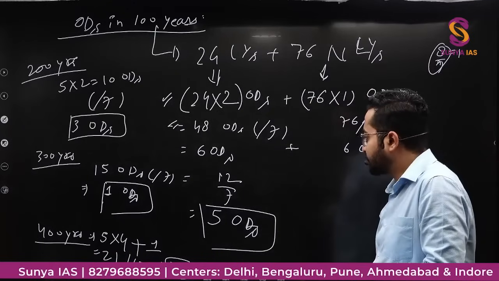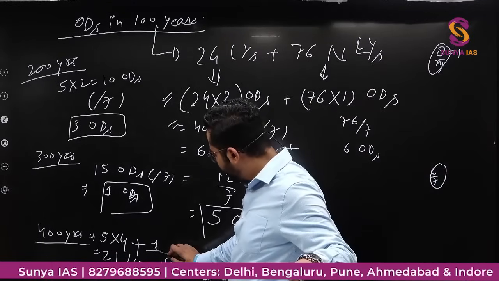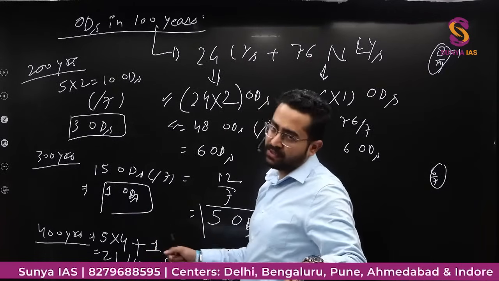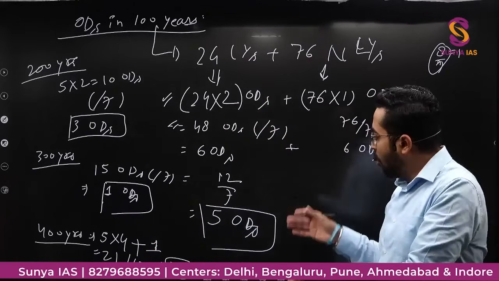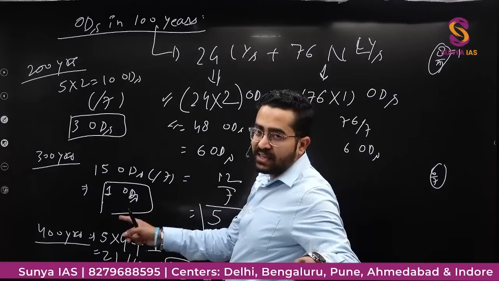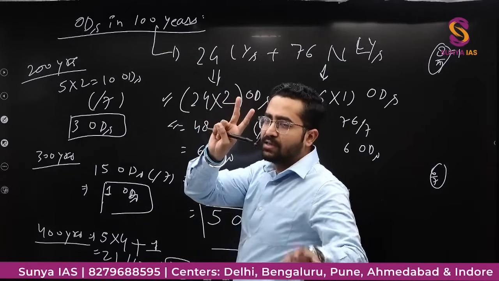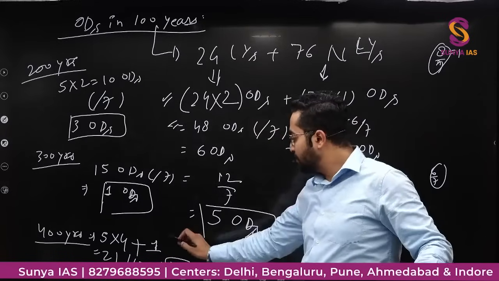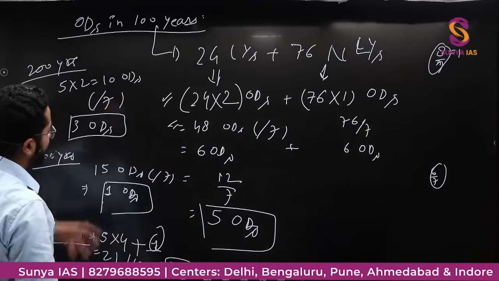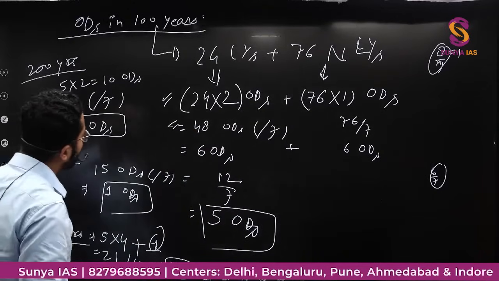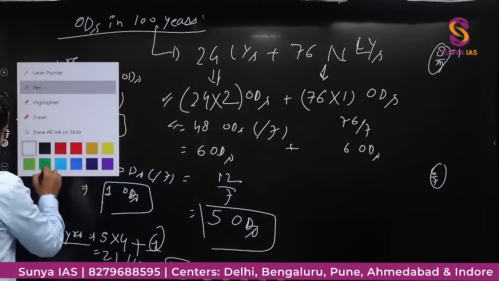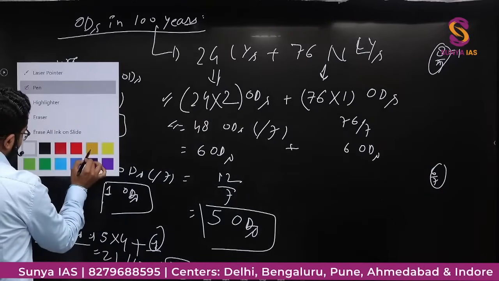Got it? Why did I add 1 here? I added 1 here because this 400 year is a leap year, है ना? So already हमने 400 year तक के calculate कर लिए हैं, but this 400 year will be having 2 odd days. 1 is already calculated, so I added 1 more here. So आपको इतना डीप में नहीं जाना है. मतलब कैलकुलेशन तो आपको पता ही होना चाहिए, but even if you don't know the calculation, you just need to remember the things which I am going to write. What I am going to write is